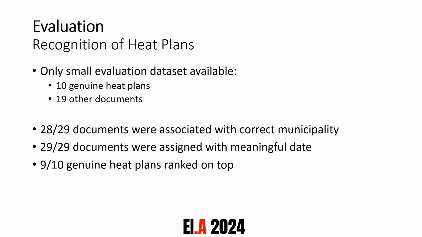29 of 29, so all of them, were assigned a meaningful date, meaning that we were able to identify the most recent one, but this wasn't that important because there were not a lot of different heat plans at the moment. And 9 of these 10 genuine heat plans were ranked on top. Then there were some other documents, and after that came the last genuine heat plan. So this means that our boosting with the TF-IDF vectorization in theory works, but it could still be better, and of course we need to evaluate it once more heat plans are available.